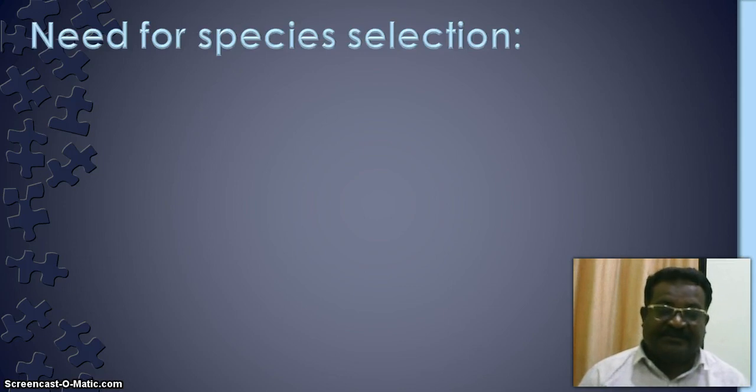On the basis of these criteria, the species give a good productivity rate in the fish farms, and you know that in a short period we get a high production from the fish ponds. That's why species selection is needed, and we must know which characters are found in the species selected for culture.